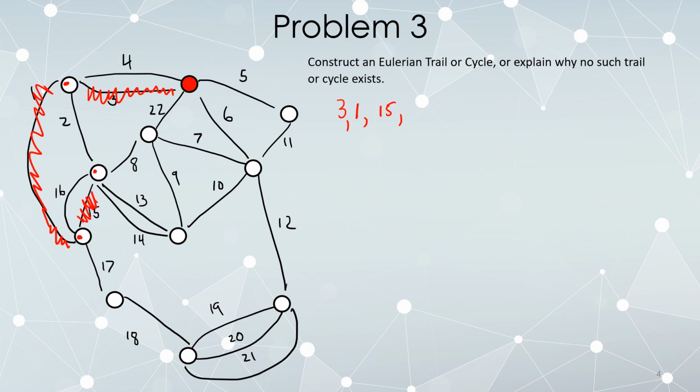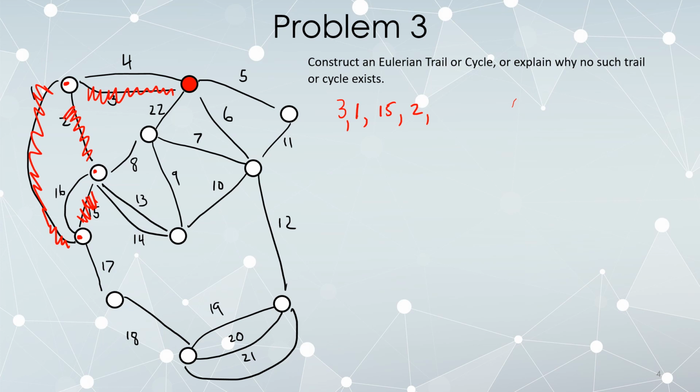And now we're standing here. Okay, we can follow 2 as long as it's not a bridge, and it's not. If I delete this edge, nothing gets disconnected, so we'll go ahead and follow 2. Where'd my pointer go? There it is, 2. Okay, so we follow 2. We're standing back up here in the upper left.